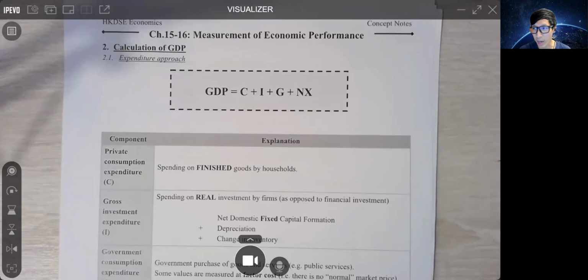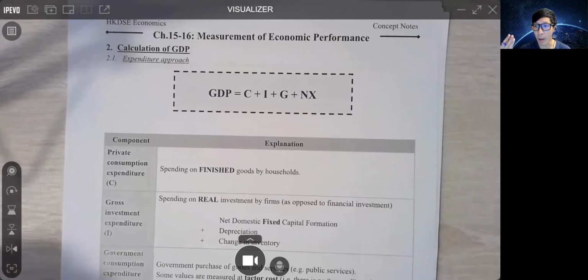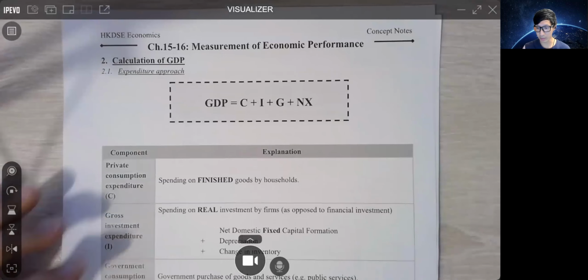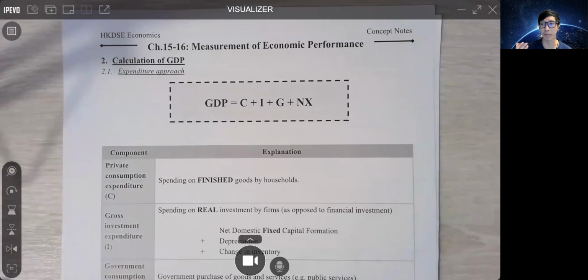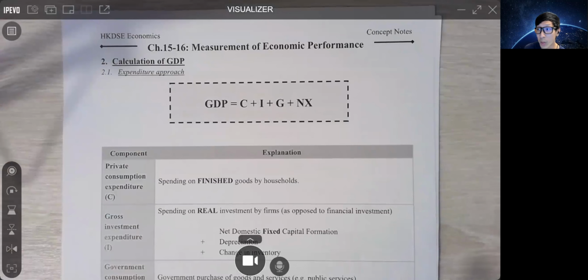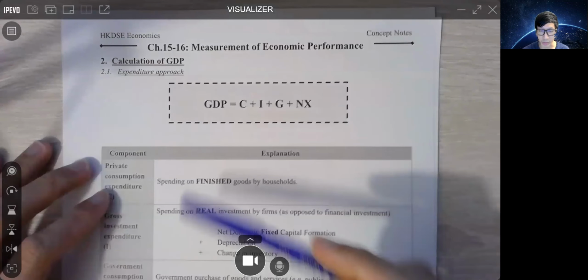So let's get started. If you remember, we calculate the value added of all the RPU to calculate the GDP. But this time, instead of using the value added, we're going to use the expenditure. How much people are spending, 佢哋使咗幾多錢啊, to calculate the GDP.